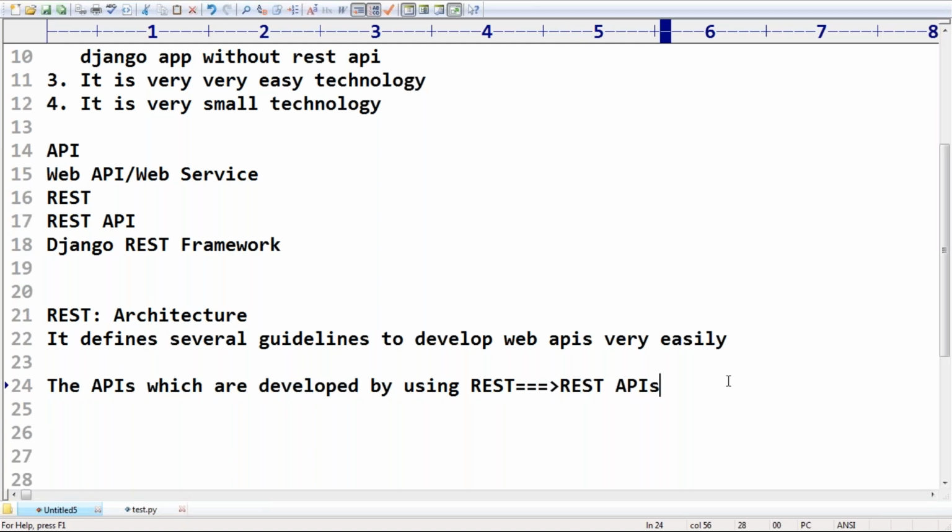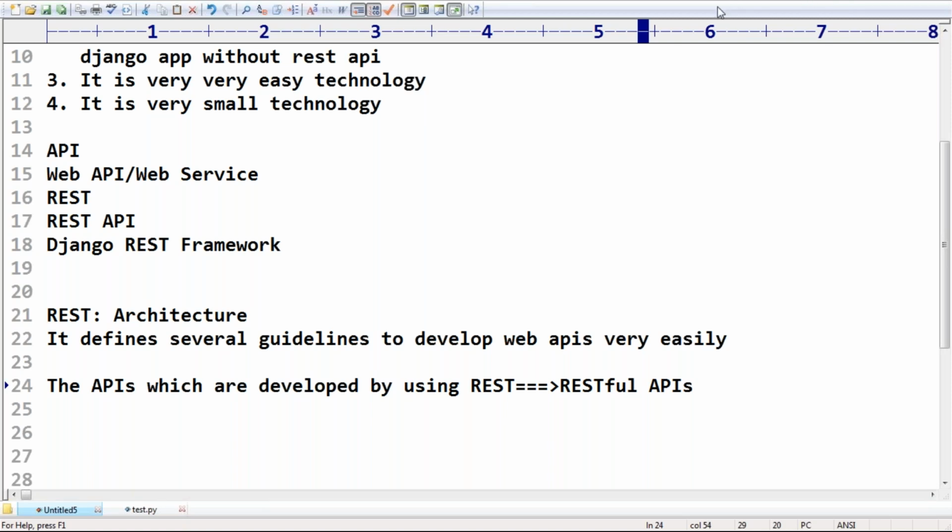Any doubt? What is REST? REST is an architectural style which defines several guidelines to develop web APIs very easily. Some people may say RESTful APIs. Both are the same.